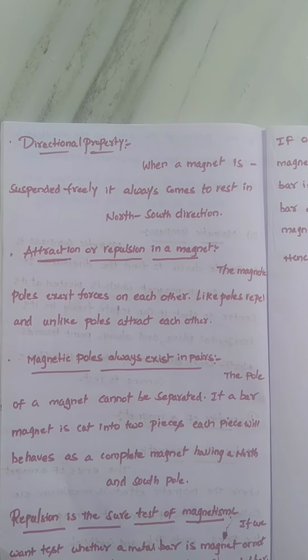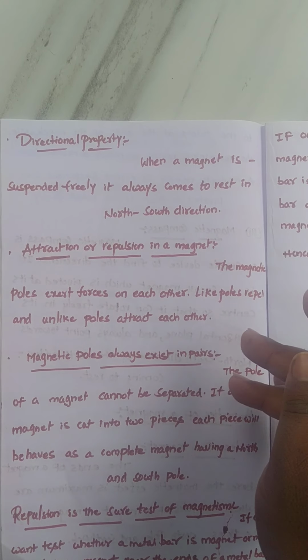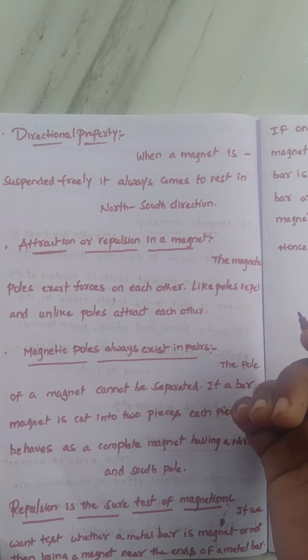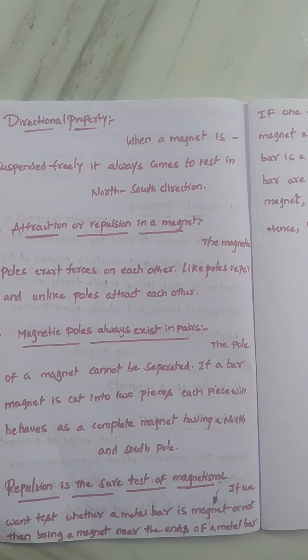Next one is attraction or repulsion in a magnet. The magnetic poles exert forces on each other, because like poles repel each other and unlike poles attract each other. This is about attraction and repulsion in a magnet.